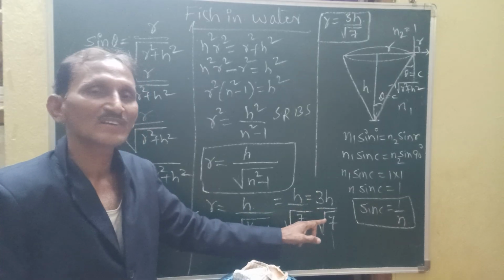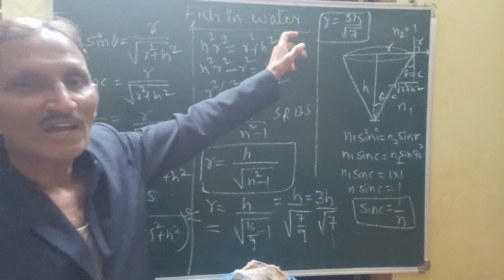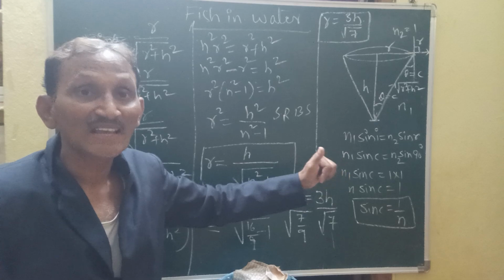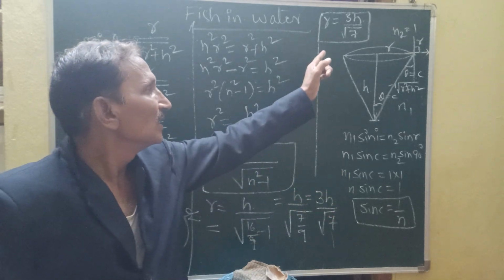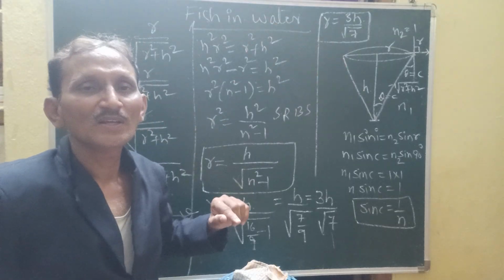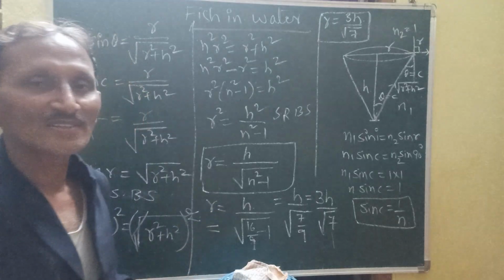So 3h by root 7 is the final value to calculate the radius when the fish is under the water at a height h, to see the entire world. That formula should be noted. We can calculate the height or we can calculate the radius.